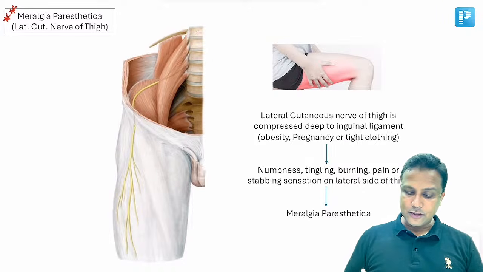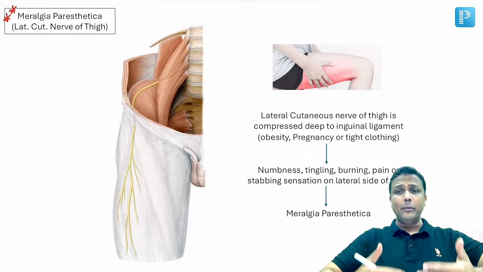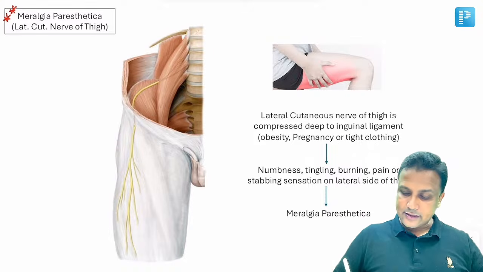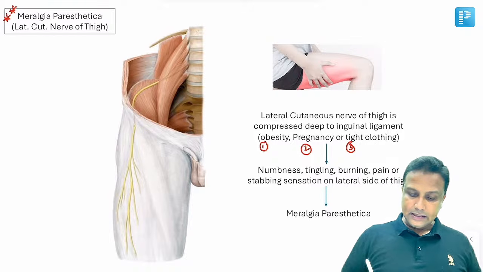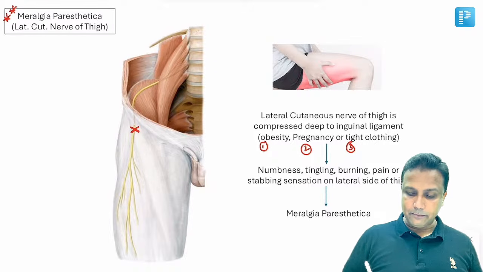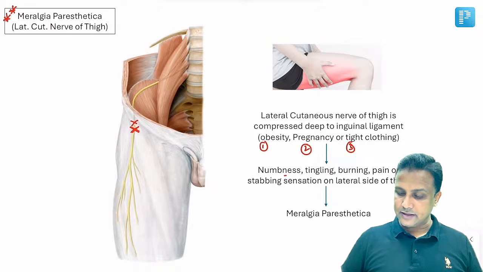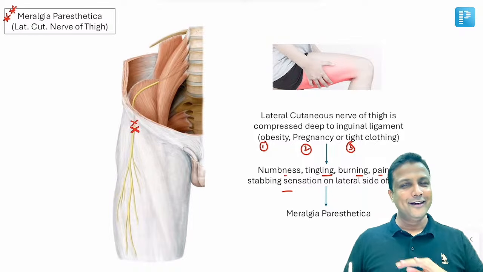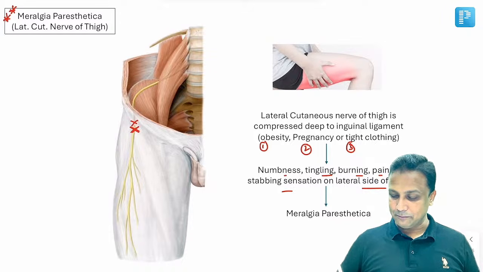Now sometimes what is going to happen due to obesity, this nerve will be compressed over here because the abdomen will be protruded. So case number one, obesity. Case number two, pregnancy, or number three, wearing tight clothing. This lateral cutaneous nerve of the thigh will be compressed near the inguinal ligament. If it is compressed here, it will lead to numbness, tingling, burning, pain, stabbing, all kinds of sensations on the lateral side of thigh. And this is what we call meralgia parasitica.